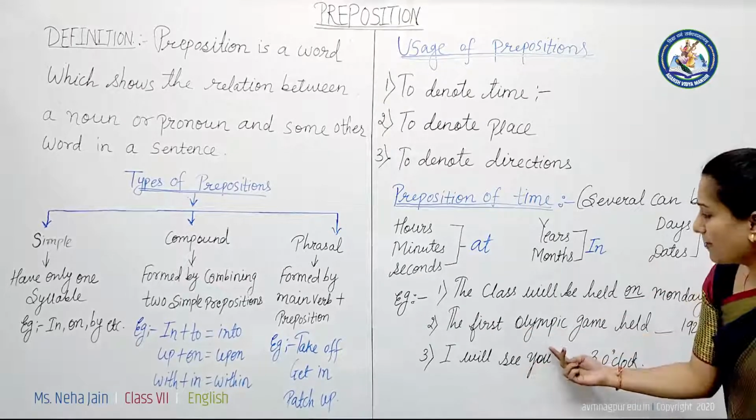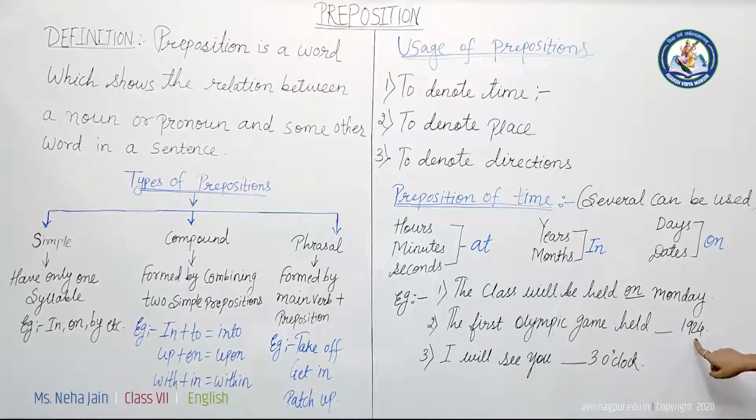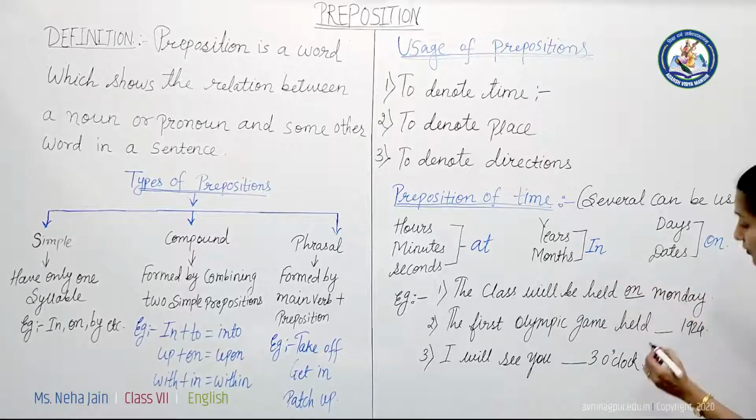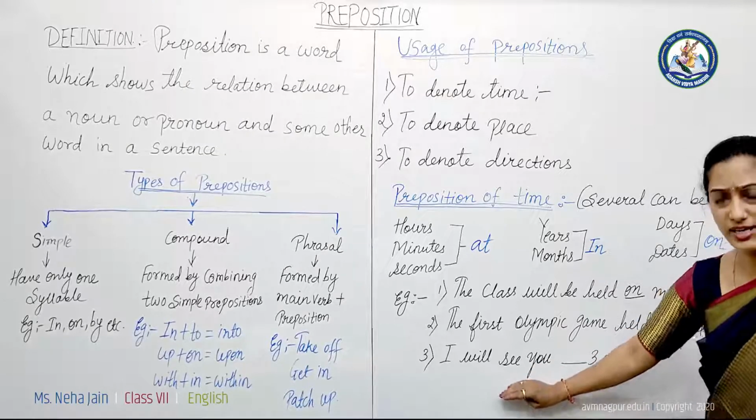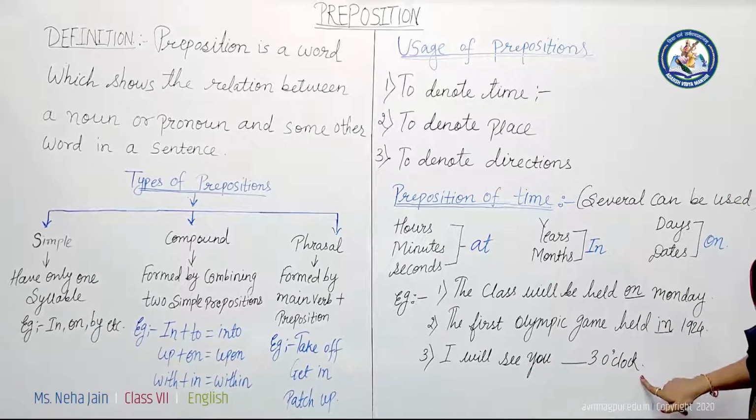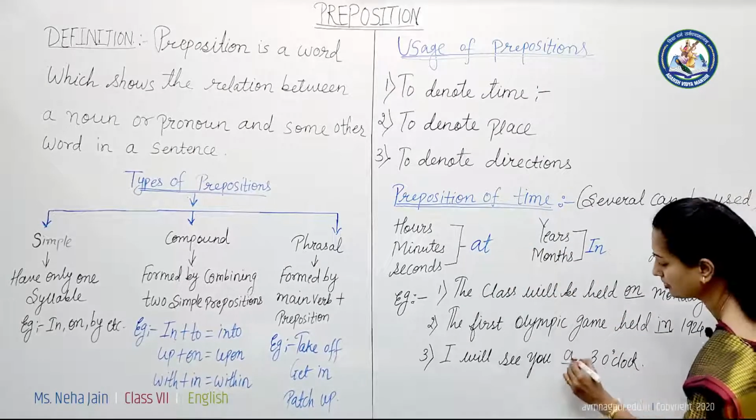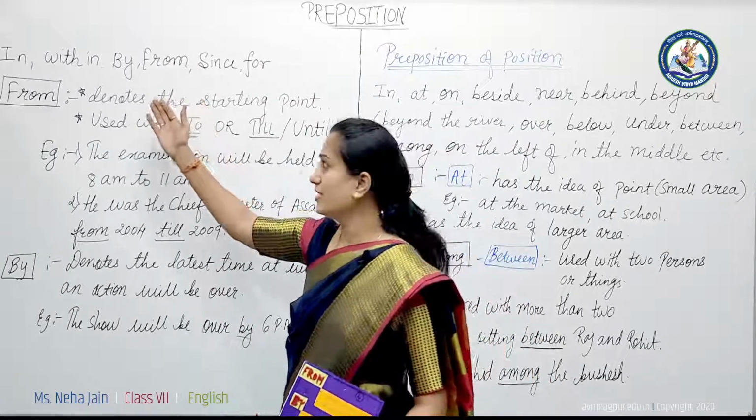Okay. Now the next example is: the first Olympic game was held dash. Here it is written year 1924. So while talking about years, we use the preposition in. So you will write here in. In the same manner, even without reading the sentence, you can guess that it is 3 o'clock. That means a time. So for time we have to use the preposition at. Now we have some more examples of this.